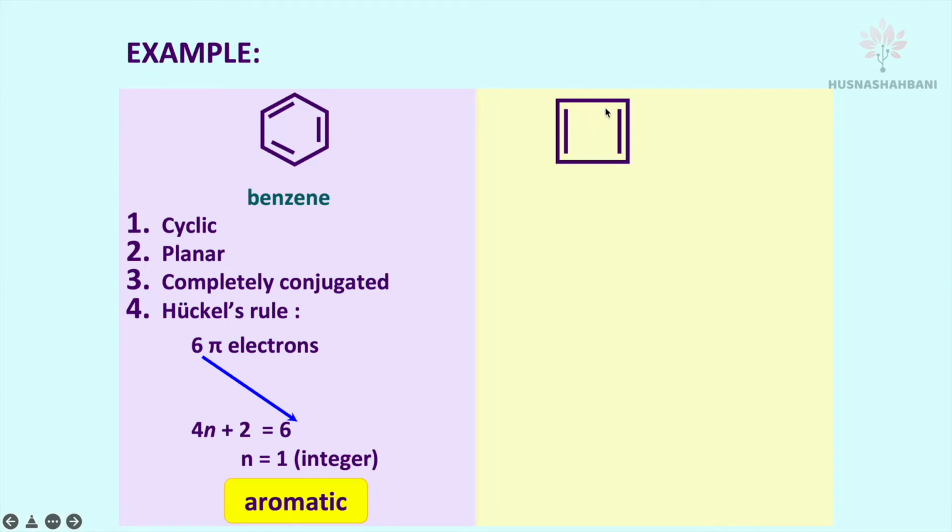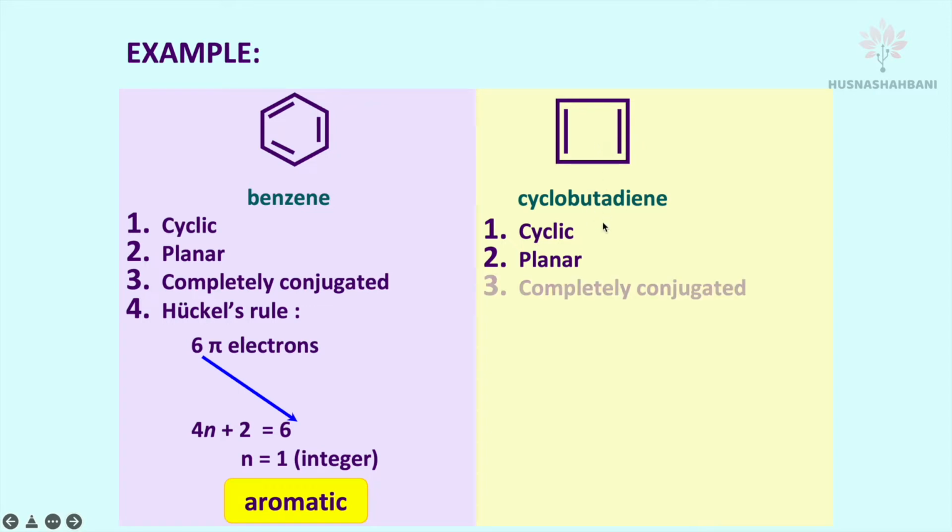Next, we look at this structure. Cyclobutadiene, it is cyclic, check; planar, check, all carbon and hydrogen, all atoms are on a plane; and then completely conjugated, double bond, single bond, double bond, single bond, check; and Huckel's rule. So count the number of pi electrons, 4 pi electrons.